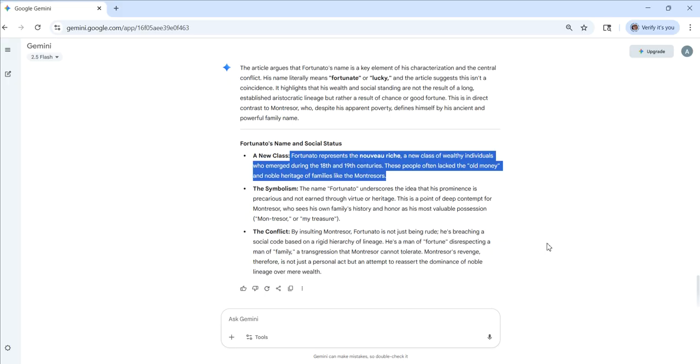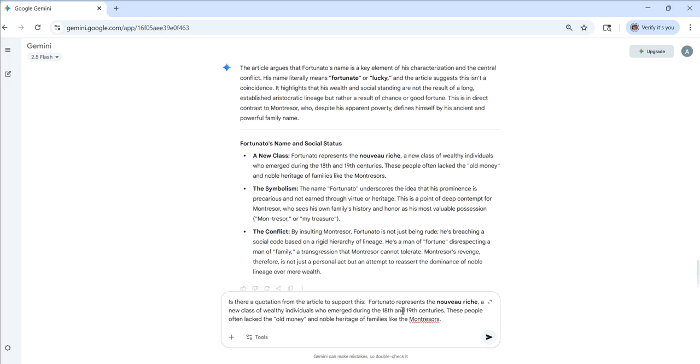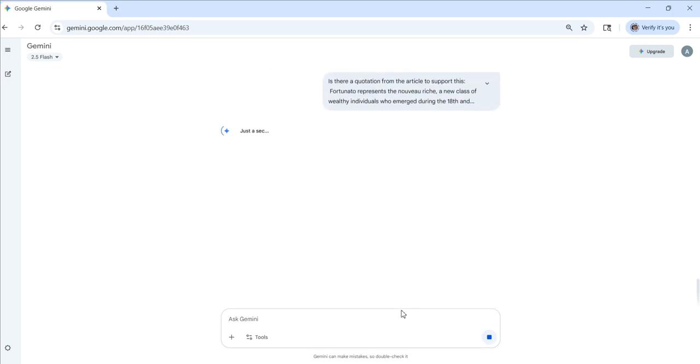So I highlighted another portion of this. I'm going to Control-C, copy it, and I'm going to ask, is there a quotation from the article to support this? And then I'm going to copy it in to see if there's a quotation that supports this.